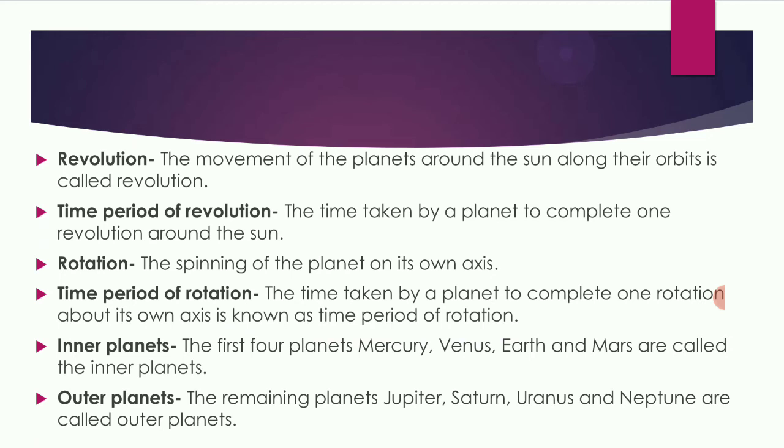We have two types of planets, inner planets and outer planets. The first four planets, Mercury, Venus, Earth, and Mars, are called inner planets. And the remaining planets, Jupiter, Saturn, Uranus, and Neptune, are called outer planets.